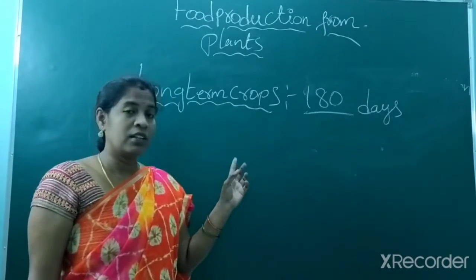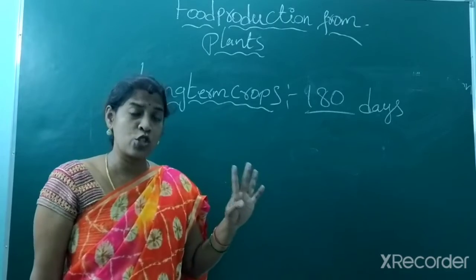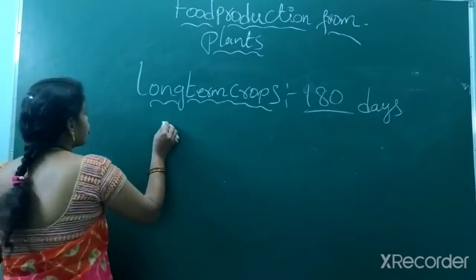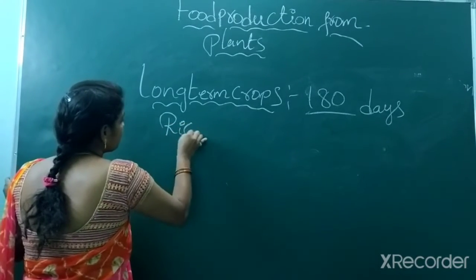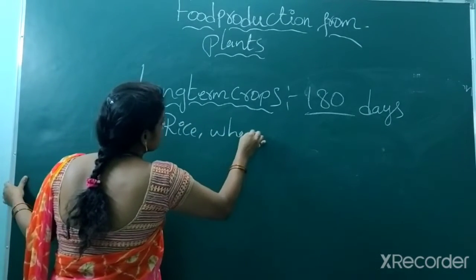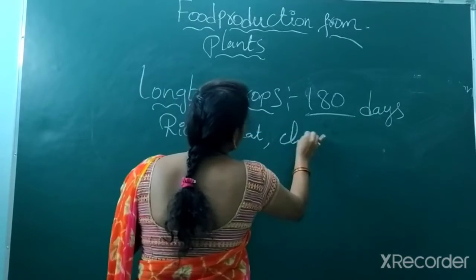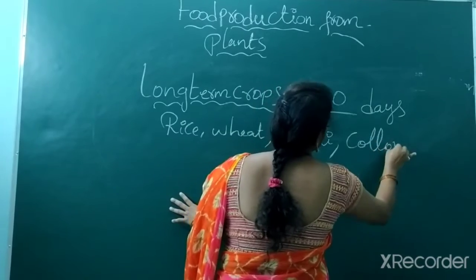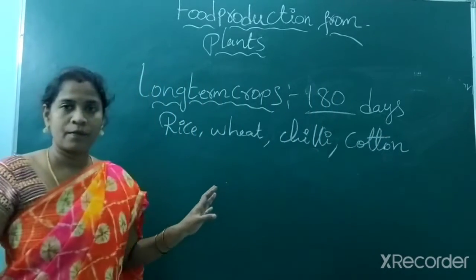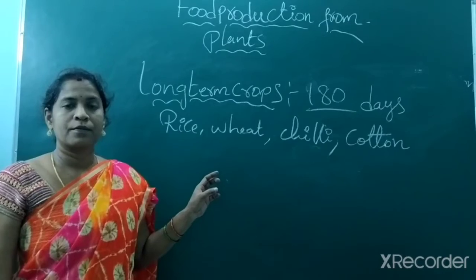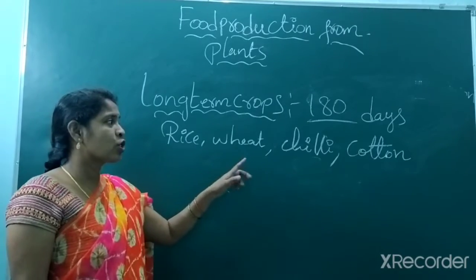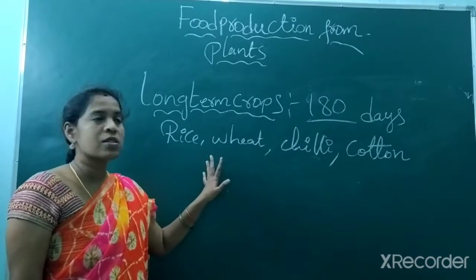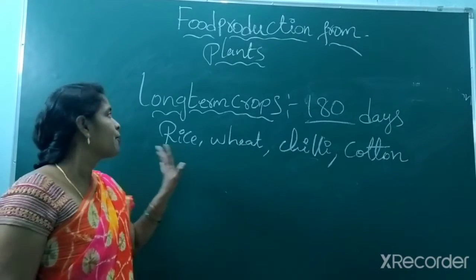And which crops do we generally grow for 4 months? The 4-month crops are generally rice, wheat, chili, cotton. So rice, wheat, chili, cotton, these are examples I am taking. Cultivation of these crops takes 180 days.